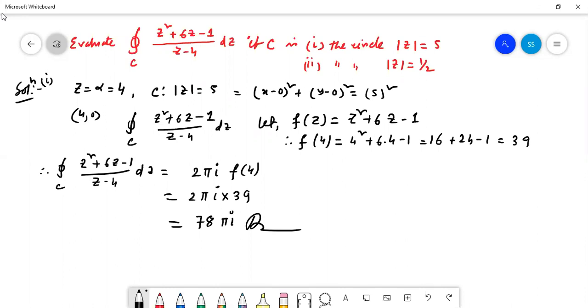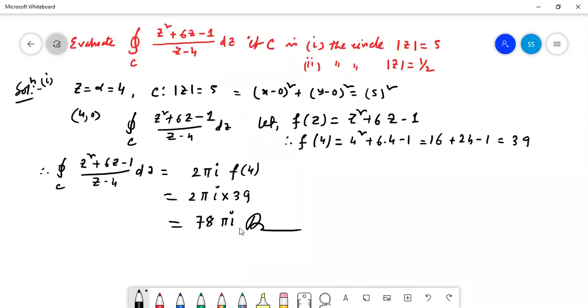Sir, how did z equal to alpha equal to 4 come? In Cauchy's theorem, what was z equal to alpha? At the bottom it was f(z) by z minus alpha. So here alpha equal to 4. Now we have to find out whether this 4 is within the given circle or not. Here the circle radius is 5 units, center at 0, 0, so (4, 0) is within the circle. From coordinate geometry we can easily prove that it is interior. As it is interior, the value of this integral will be 2 pi i into f(4). f(4) is equal to 39, so 2 pi i into 39, that is 78 pi i. This is for number 1.